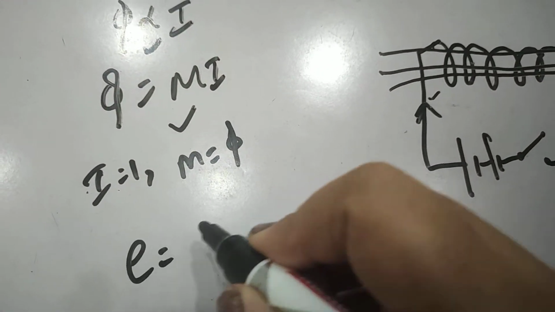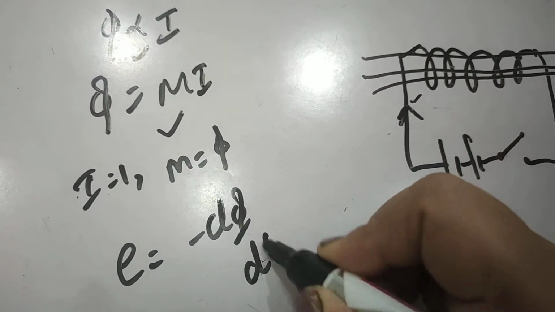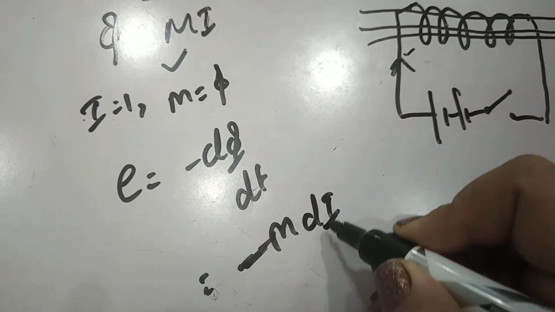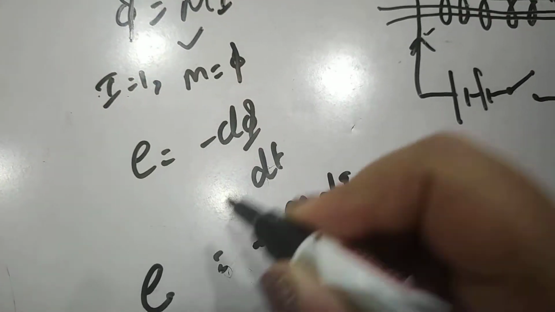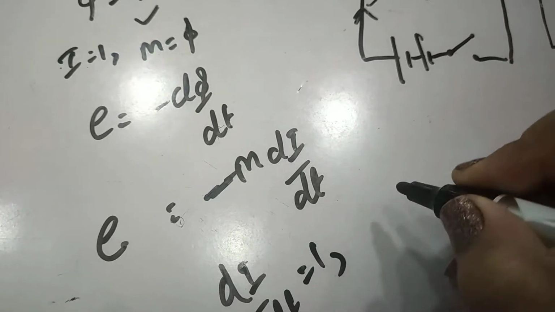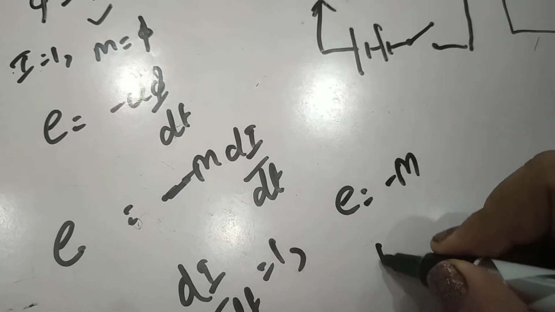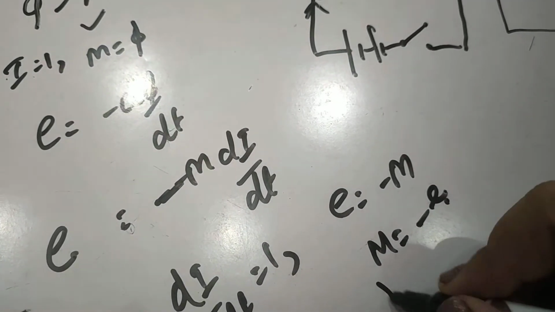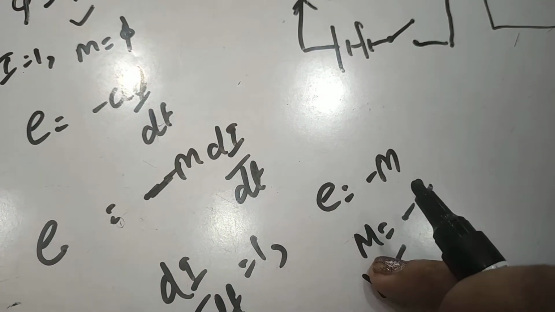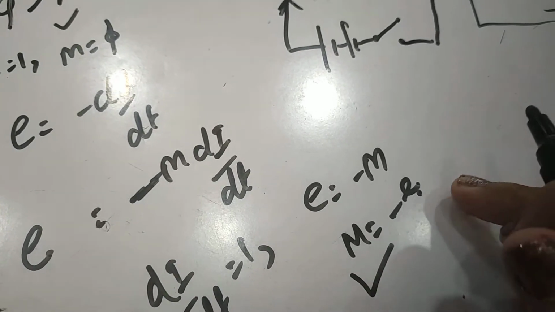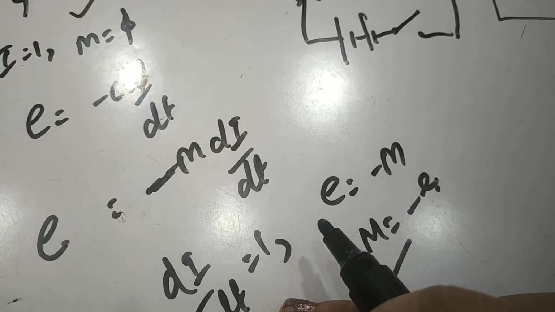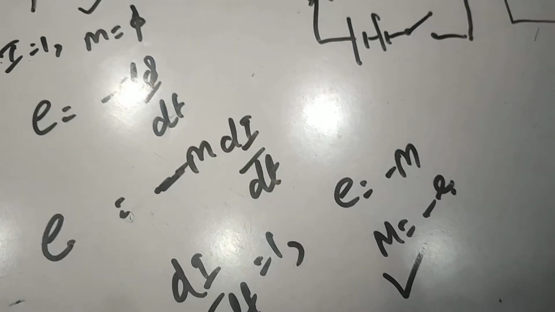Similarly, we can write E is equal to minus d phi by dt. So in that case that will be E equal to minus M dI by dt. Okay, so in that case if dI by dt is equal to 1, then E is equal to minus M, or M is equal to minus E. So if dI by dt is equal to 1, the coefficient of mutual induction is numerically equal to the EMF induced when a unit rate of change of current is passed through the other coil.